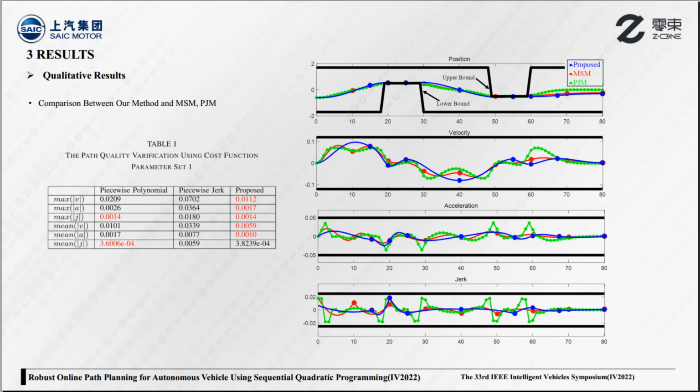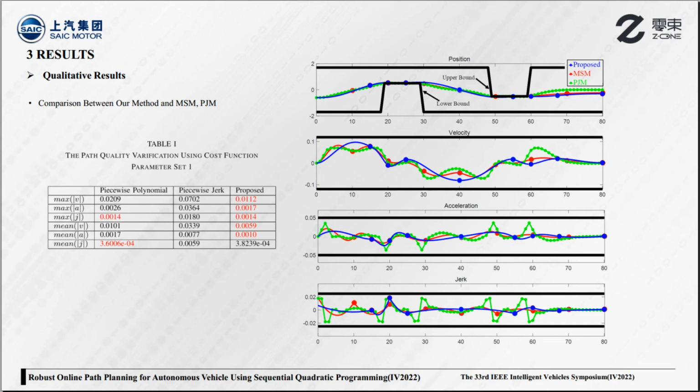The velocity, acceleration, and jerk are also calculated to qualitatively indicate the path quality shown in the right figure. We calculate the mean and maximum absolute value of lateral offset, velocity, acceleration, and jerk of the path in each method, and we summarize the data in the left table. The bold data denotes the better one, and our method generates better paths than the minimum snap method.